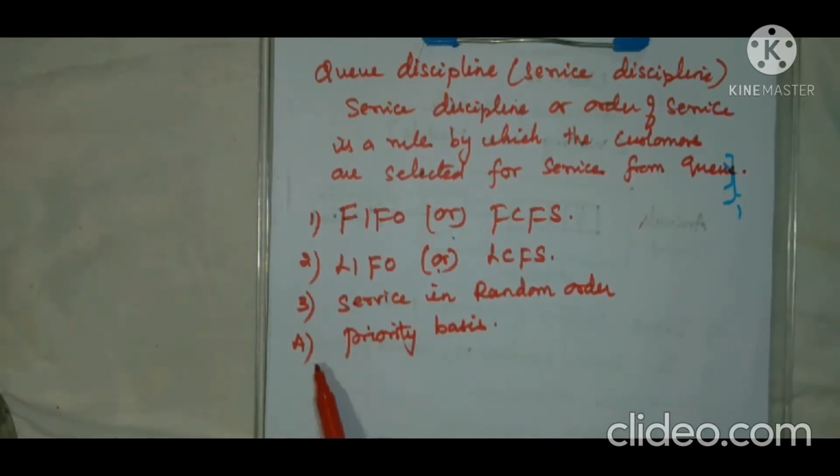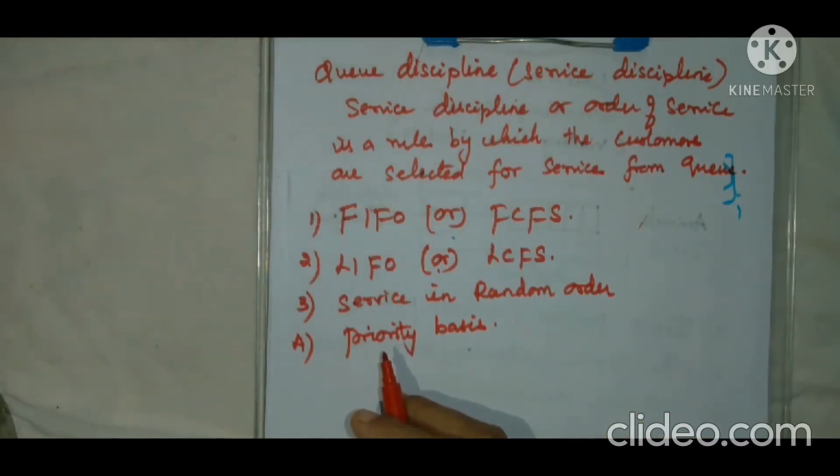Similarly, take the priority basis. Suppose you go for a checkup in a doctor's hospital. Even though we come first and are to be served, based on the emergency situation, say some accident occurred, we give priority to them. You can also visualize this in a voting booth.